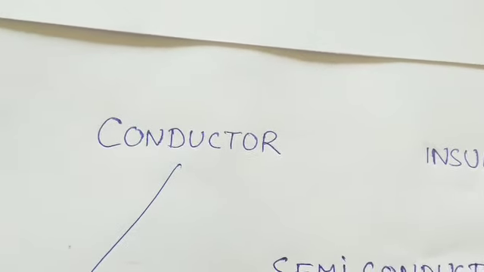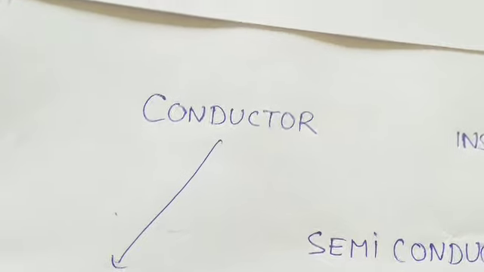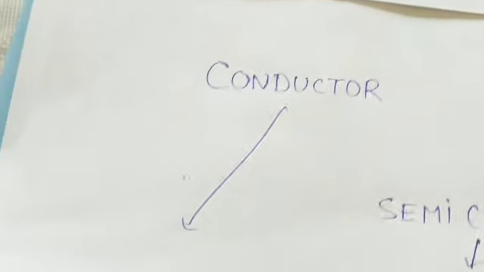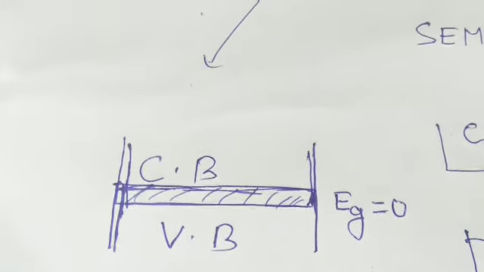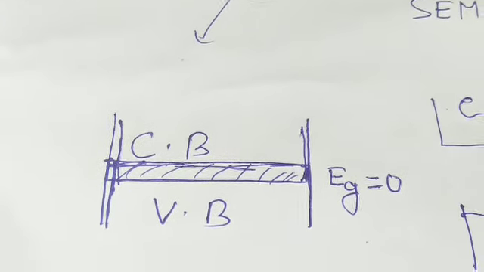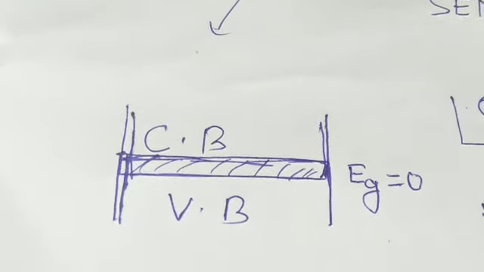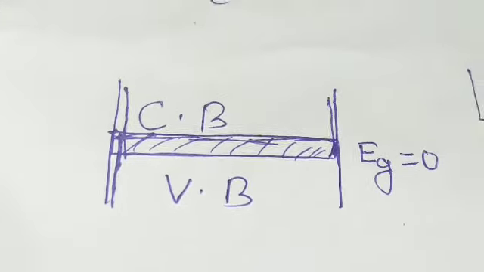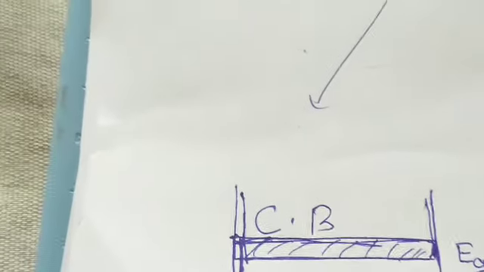Here I can give you a brief definition of the conductor on the basis of the conduction band and valence band. In the case of a conductor, the valence band and conduction band overlap each other. That means there is no need to give excess energy for the movement of charge carriers.